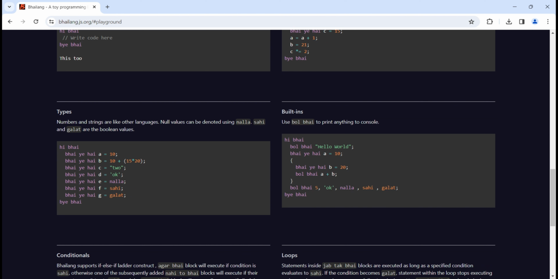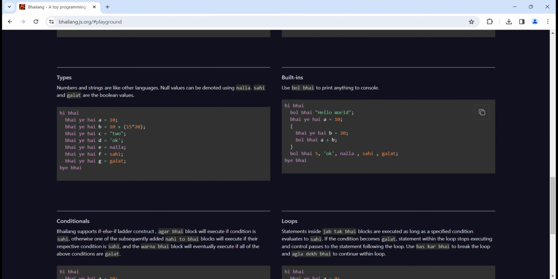Then null values can be written as nulla, right? So it's a really funny way, right? If you really know Hindi, then it will really sound funny to you. So null values are declared as nanna. Then sahi and galat are the boolean values. So sahi means true and galat means false in Hindi. So they have written this also. Then use bol bhai to print anything to console, right? So to print something, you will use bol bhai.